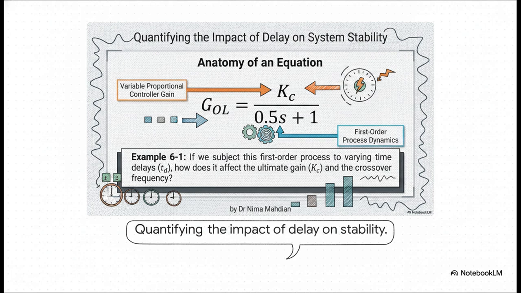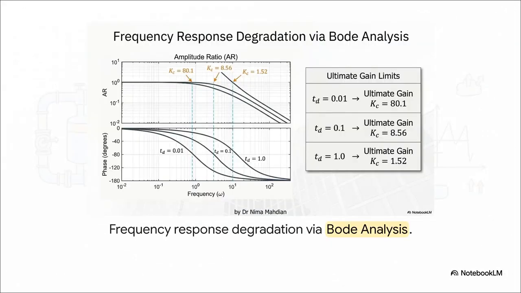The big question we're setting up for example 6-1 is this. If we subject this exact process to varying degrees of time delay, how exactly does it impact our ultimate gain and frequency? Slide 5. The answers are mapped right here in this Bode plot, visualizing our frequency response degradation.